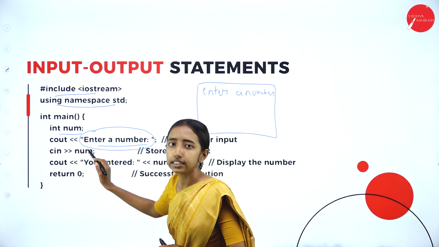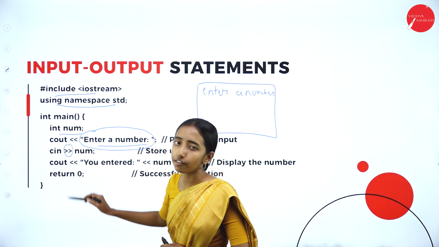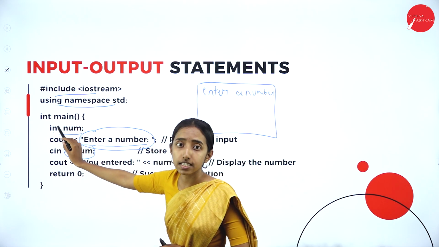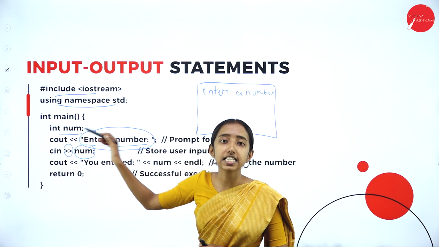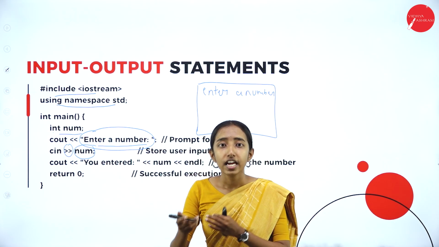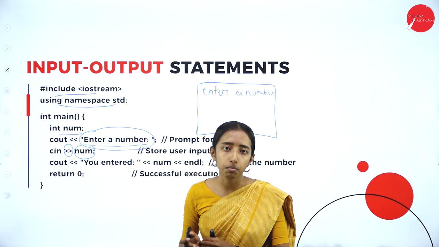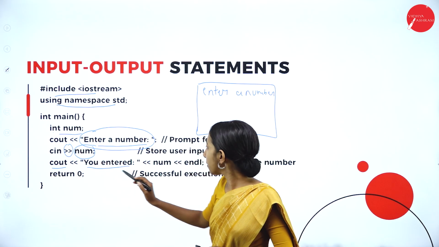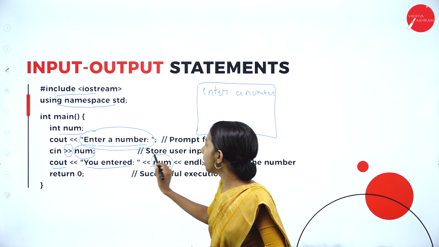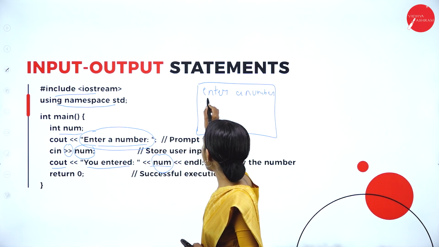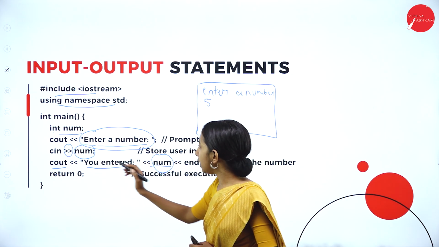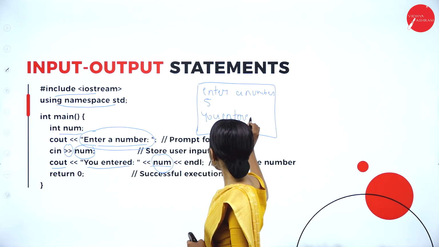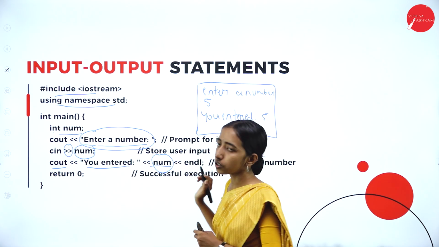Okay. Cin is also the stream operator for input. Cin, character in, num. What is num? It is of integer data type. Integer data type means it will take integers, that is whole numbers. Cout, you entered. Again cout, you entered num. This is the variable I have taken. Here I will enter 5 as the user. So cout, you entered 5. This is the output.